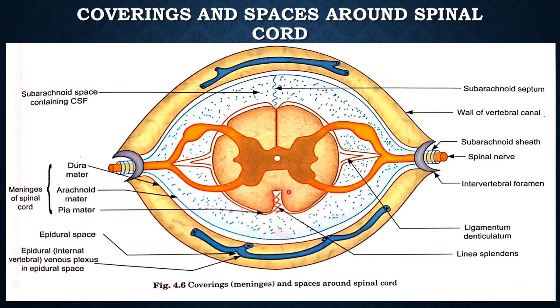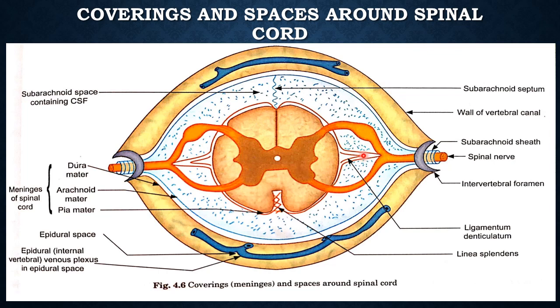It is the condensation of pia mater along the anterior median line of the spinal cord, where it dips into the anterior median fissure. This is linea splendens. And what is ligamentum denticulatum?